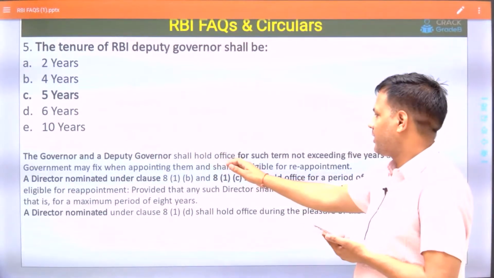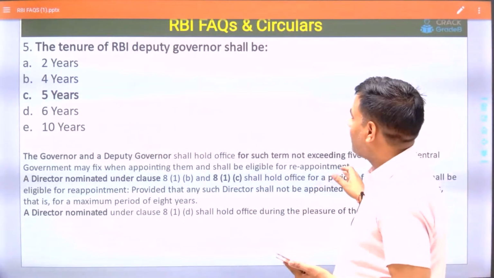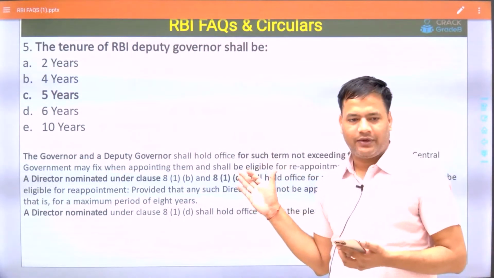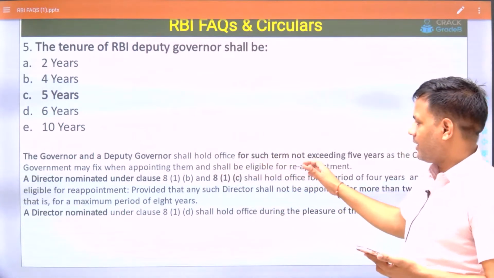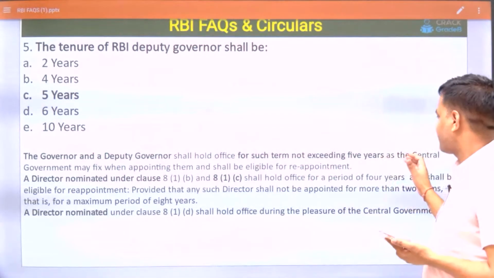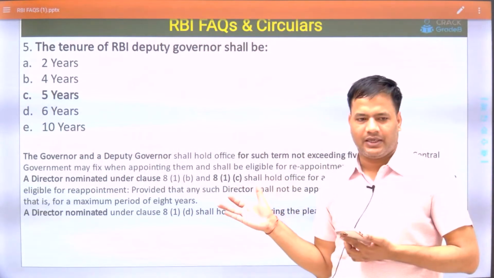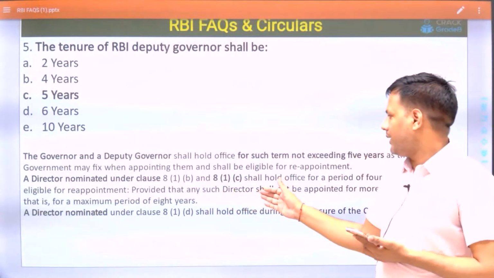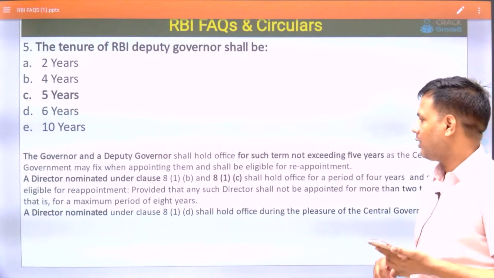The governor and deputy governor, and you are preparing for RBI Grade B and you don't know the tenure of deputy governor. It must not happen. The governor and deputy governor shall hold office for such term not exceeding 5 years as the central government may fix. Central government may fix the appointment period also, and they shall be eligible for reappointment.